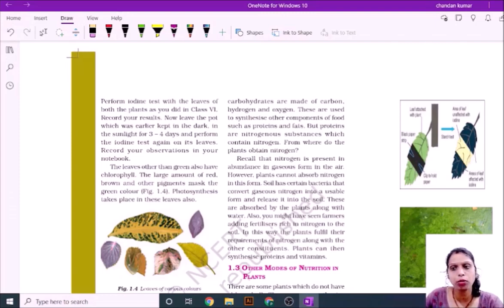What will you observe? You will observe that the clipped strip area does not change color, but the other part of the leaf is changed. Then it shows the iodine test.